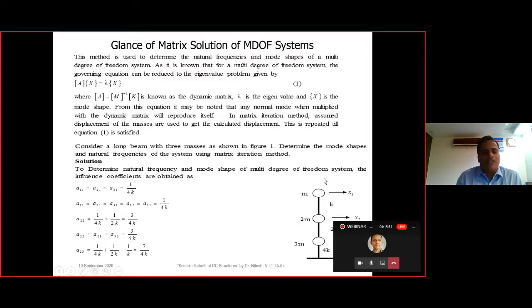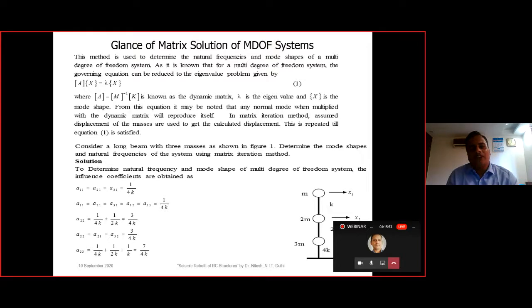I will move fast now. Here we see the multi-degree of freedom system. I am giving you a quick glance so that we know what things are involved in this retrofit analysis itself. These are the things we need for the capacity and demand determination. So these are the basic preliminaries.